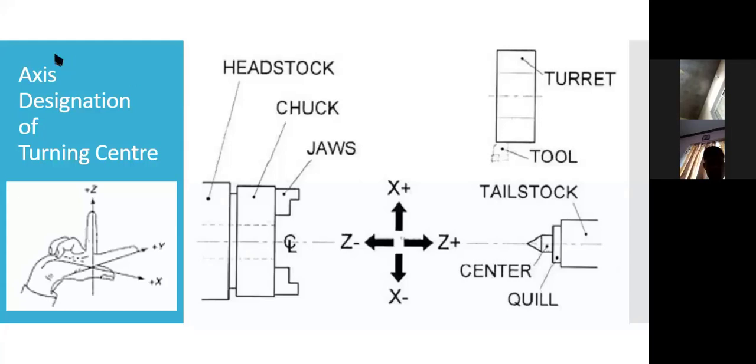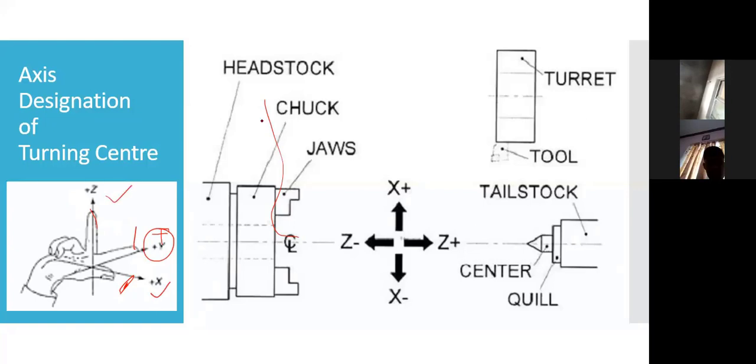Now the next and important thing is axis designation. We are using the right hand principle to designate the axis, which means that the thumb is x-axis, that you can see. The first index finger is y, and this one is z-axis. In a turning center, we do not have a y-axis, so we can eliminate this part. We just have the x-axis and the z-axis.